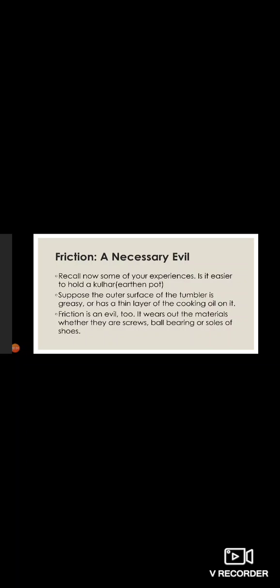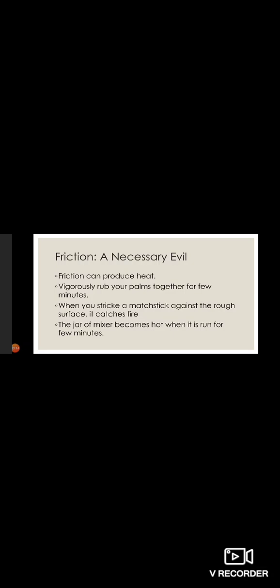Okay. Next, friction is an evil. Two, it wears out the materials, whether they are screws, ball bearings or soles of shoes. As I told you, the soles of shoes wear out, right? A screw that we use for a long time wears out and loses its threading, becomes loose, right? So it is because of the evilness of friction.